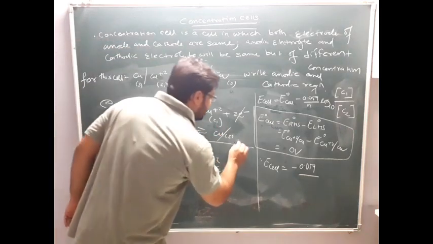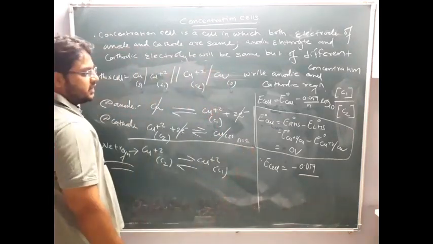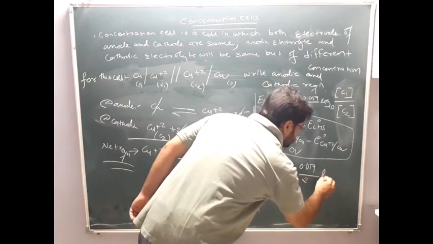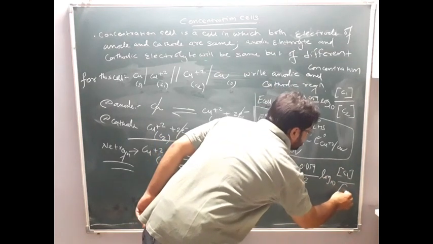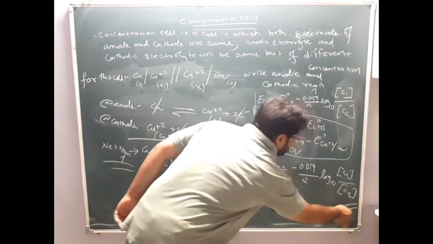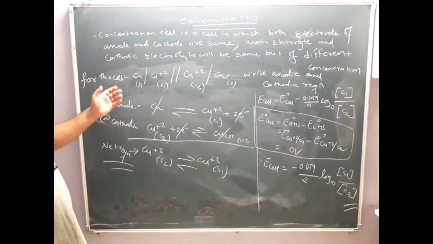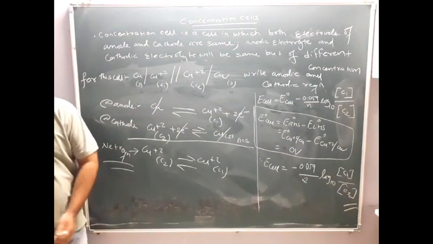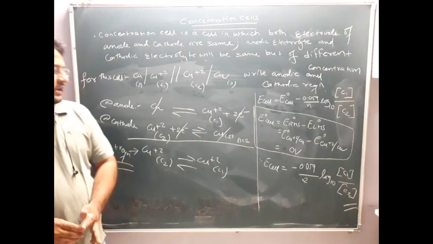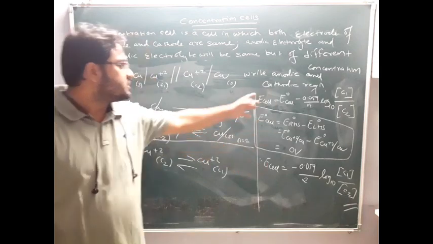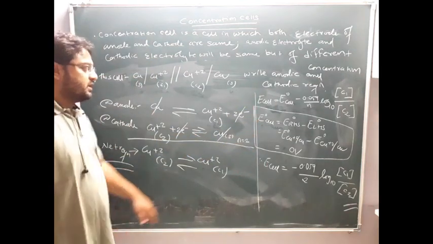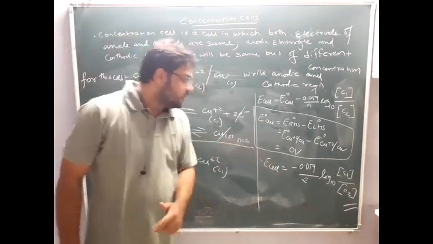So here the N value will be equal to 2. So it is 0.059 by 2 log to the base 10 of concentration of C1 divided by concentration of C2. This is nothing but the Nernst equation for copper that I have written. Clear this part? You can note it down. And here one key point you come to know: E naught cell for a concentration cell, you take any concentration cell, E naught cell will always be equal to 0 volt.